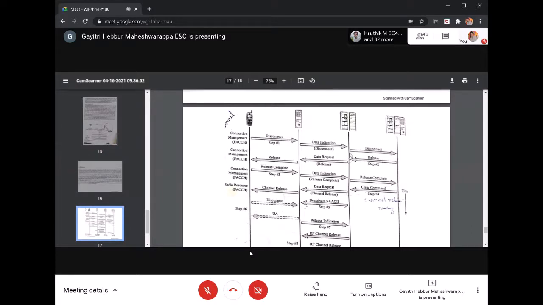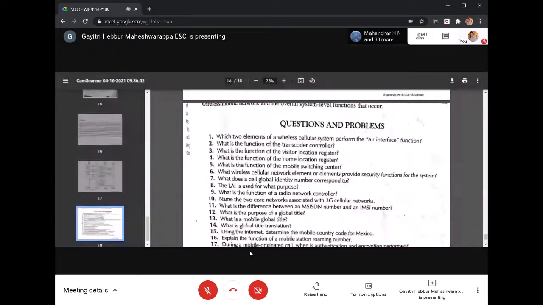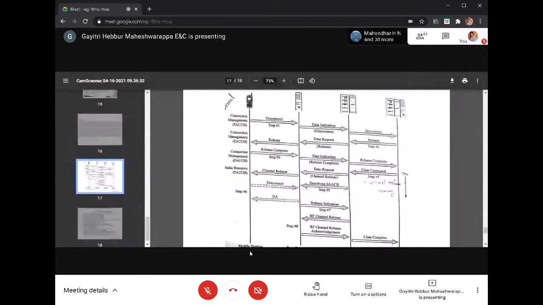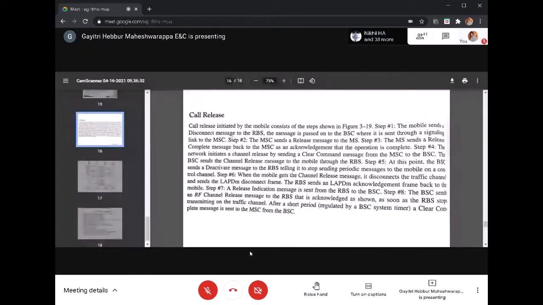Then the base station controller will send the information to release the channel to the radio base station, and that information is passed to the mobile station to release the connection management or the connection which already exists. Once it is released, the radio resource, that is the channel which exists, will be released. The same information will be transmitted to the other party, that is the destination party. So this is how call release operations will be established.